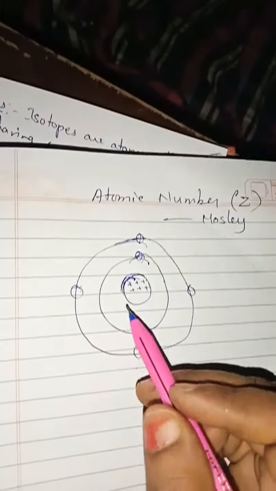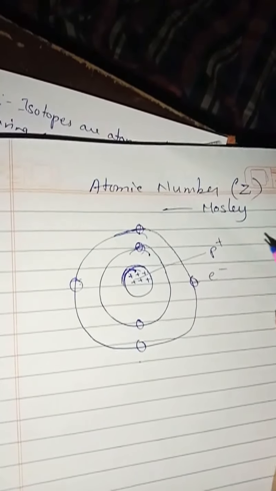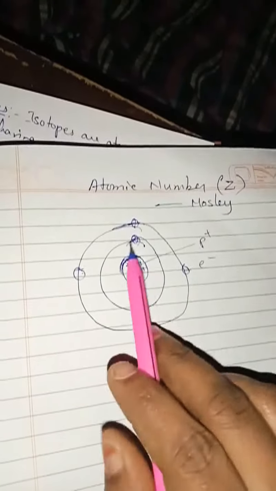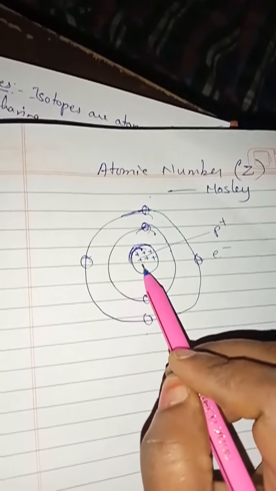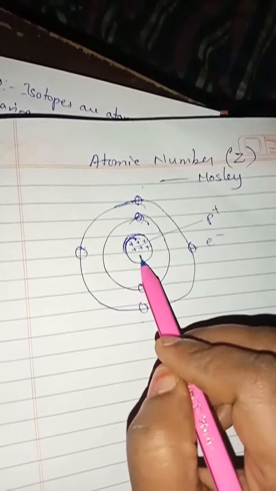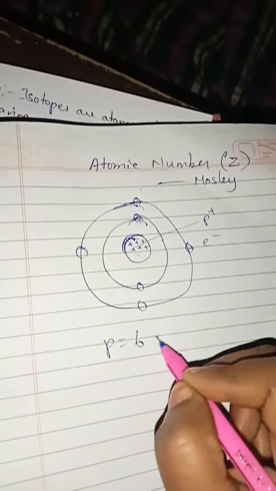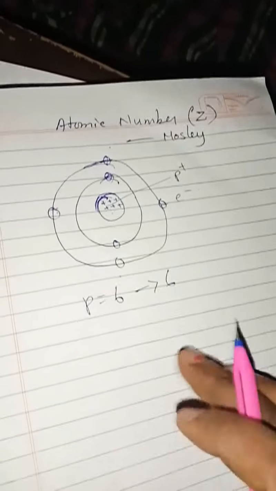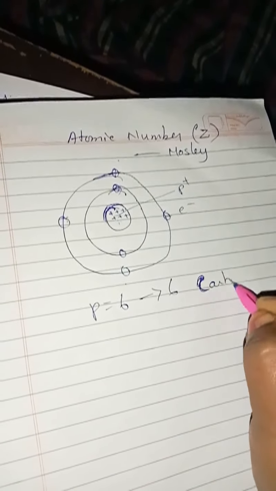Electrons are negatively charged, protons are positively charged, isn't it? So what I said, atomic number means the number of protons present in an atom of an element is called its atomic number. So here how many protons are there, children? Protons equal to 6. That means its atomic number is 6. So what is the sixth element? It is carbon.